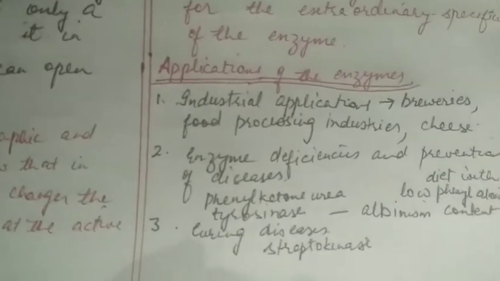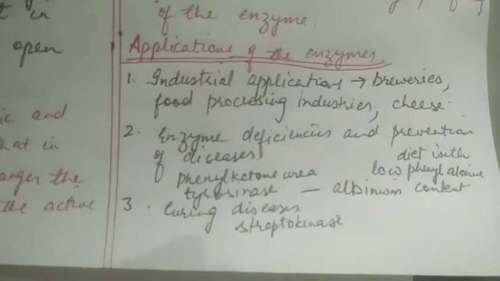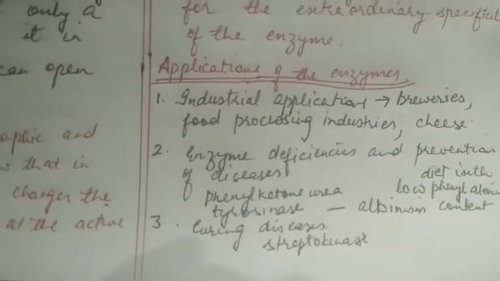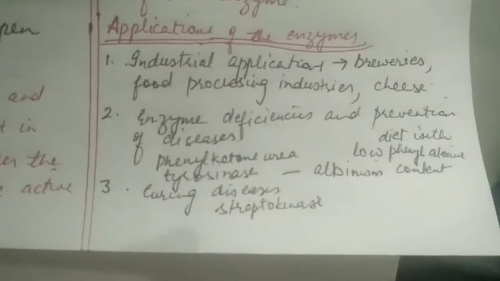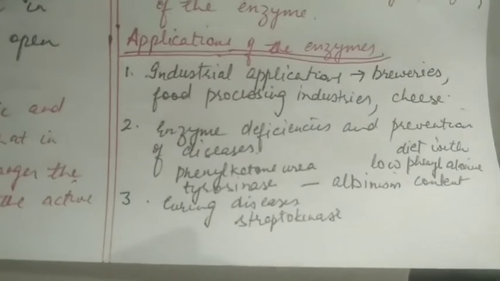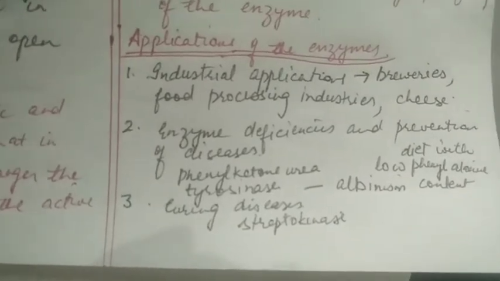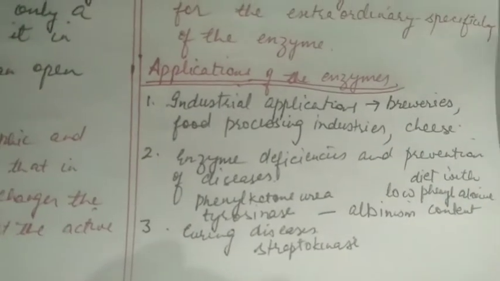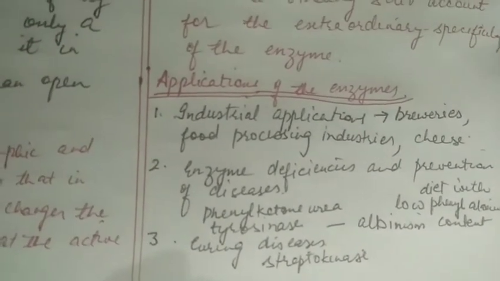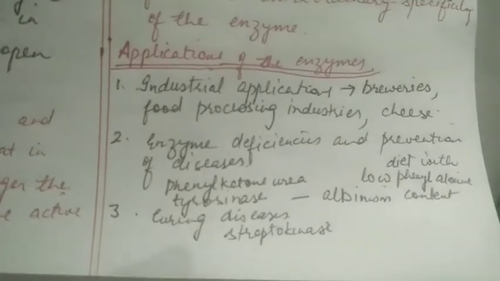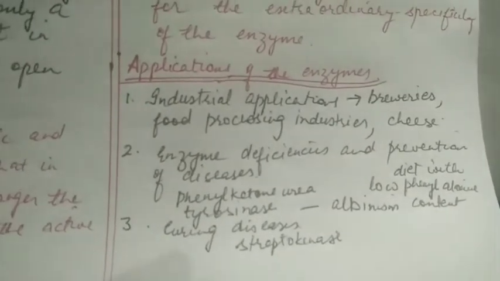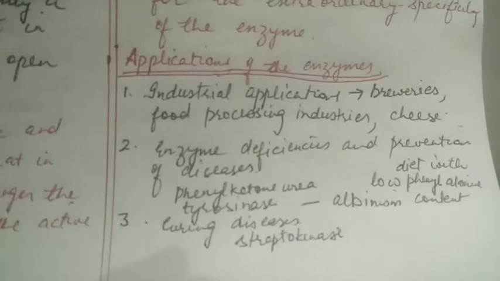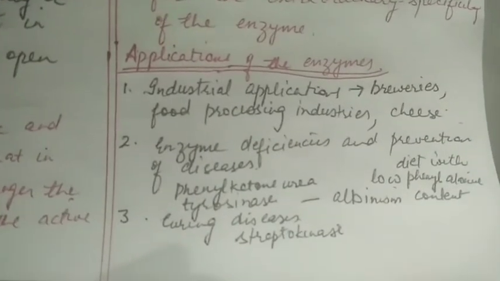Then there are enzymes in our body whose deficiency can cause diseases, and the diseases can be prevented by providing those enzymes. For example, phenylketonuria is a disease that is caused because of the deficiency of phenylalanine hydroxylase enzyme, and this can be treated by giving a diet with low phenylalanine content.